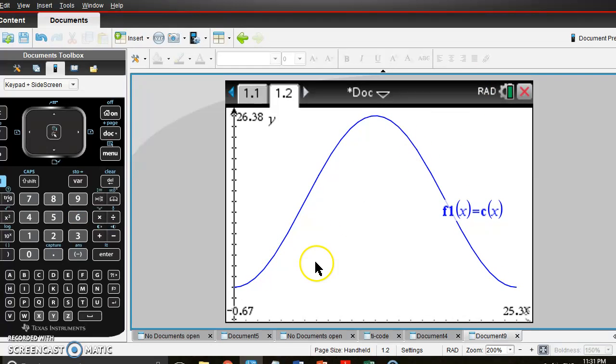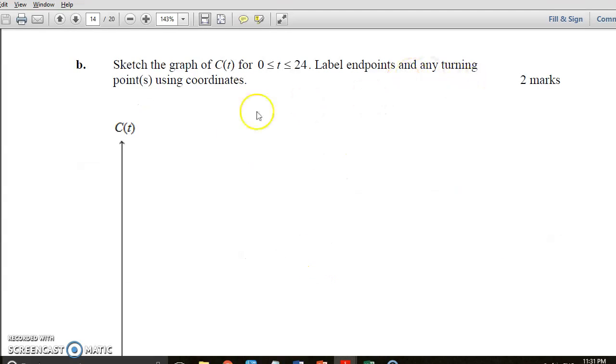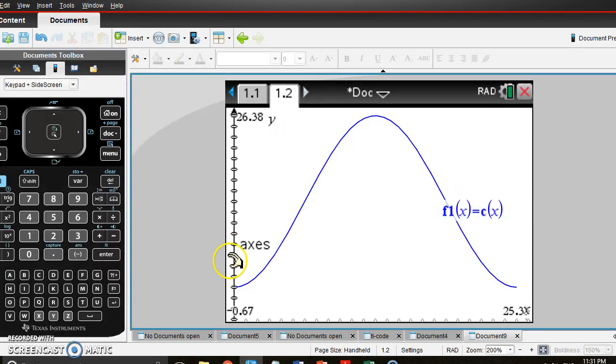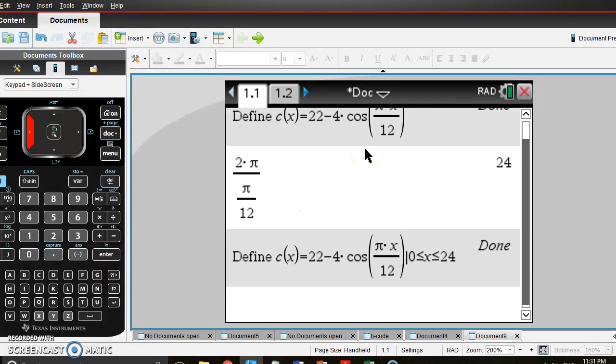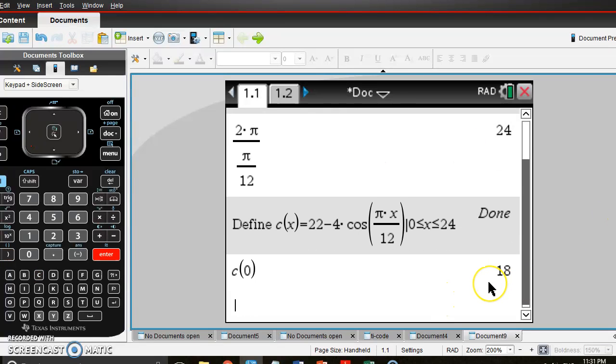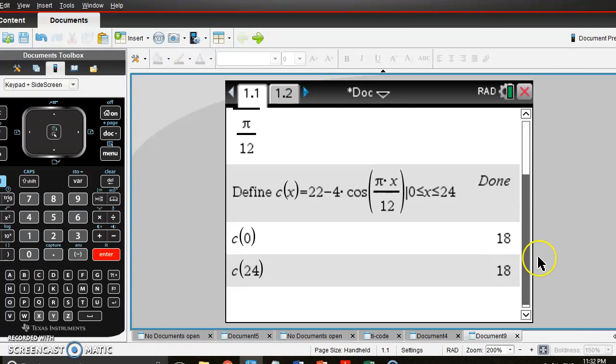Okay, so we've got our endpoints and turning points. We can label our 2 endpoints as being 0 and 24. So let's go back to this. C of 0 is 18, so 0 and 18. C of 24 is also 18. So there's our 2 endpoints labeled.